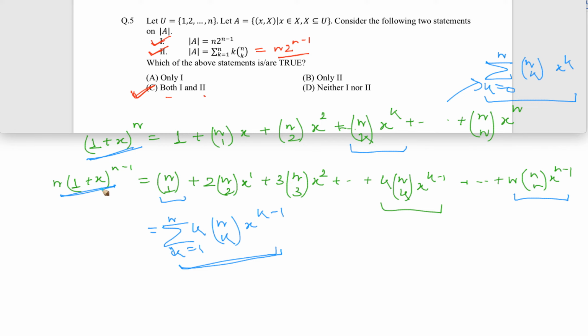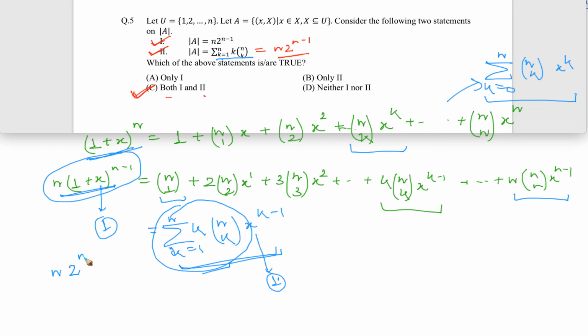Okay, but if you put the value of x as 1 here, what happens? See, 1 raised to the power anything becomes 1 only. So essentially you are just getting this term, k nCk, summed from k equal to 1 to n. It means you put x equal to 1 here, and you get the same thing. Putting x equal to 1 on the other side, you get n into 2^(n-1). So this thing is essentially equal to n into 2^(n-1), which is exactly what I mentioned earlier.